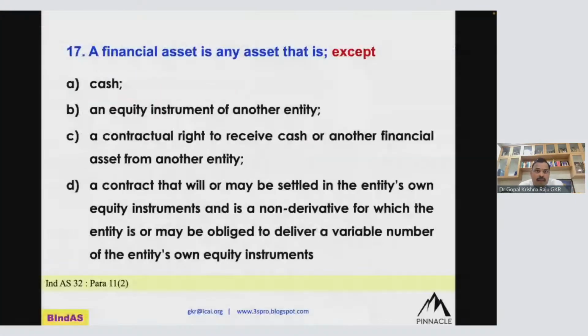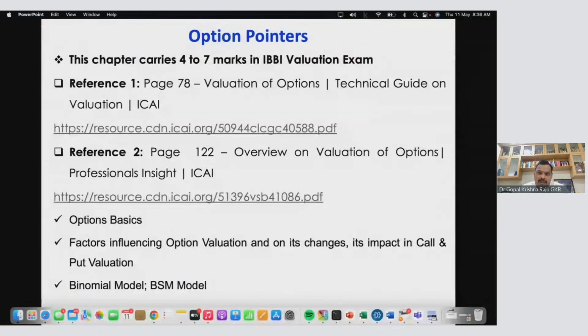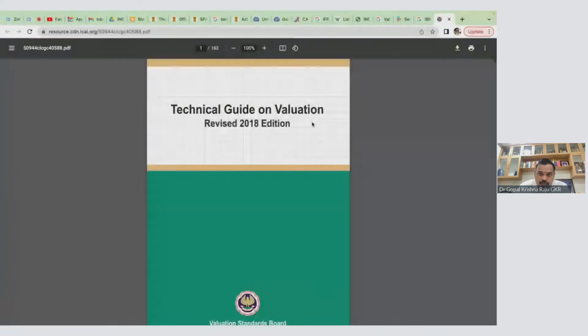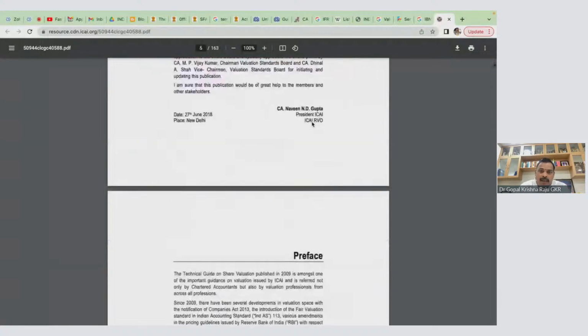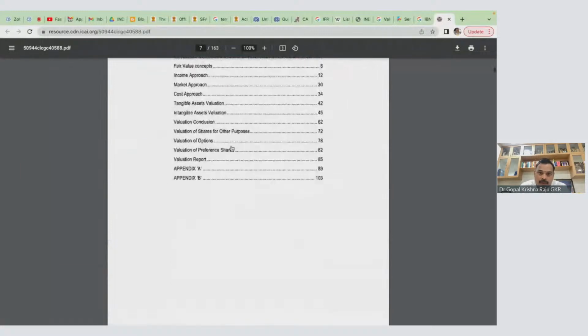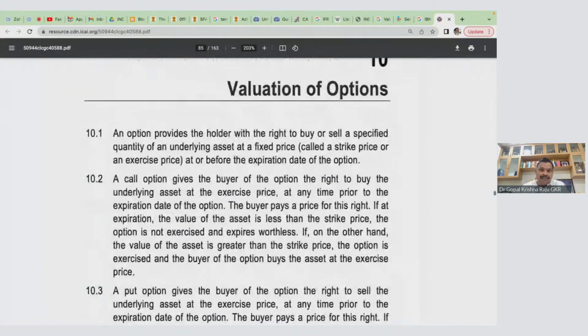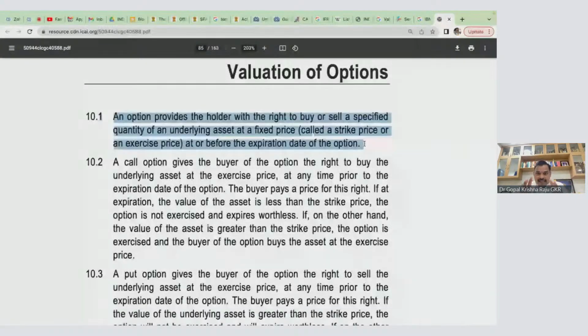So let me now take you to, these are all some of the reference books. So especially this is a technical guide on valuation. And in this book, there is one particular chapter on valuation of options. Please look at this. This is chapter number 78. It only runs for 4 pages. Maybe as a beginner, you can go for this particular chapter, but remember, each paragraph is in a concise form, and they only discuss the concepts.